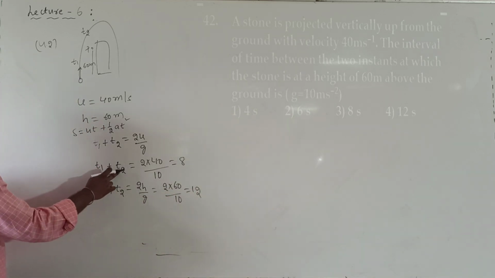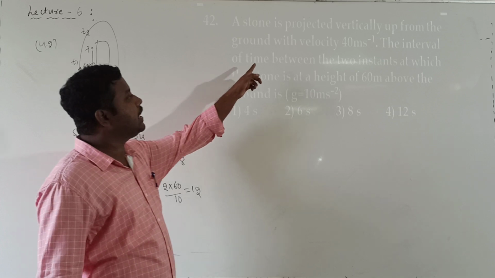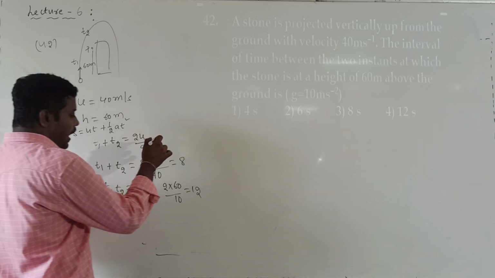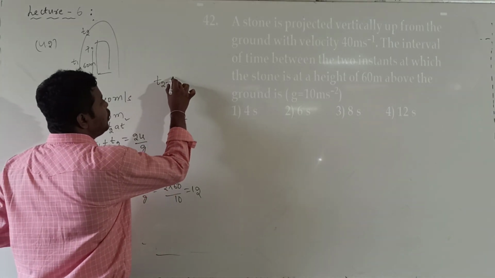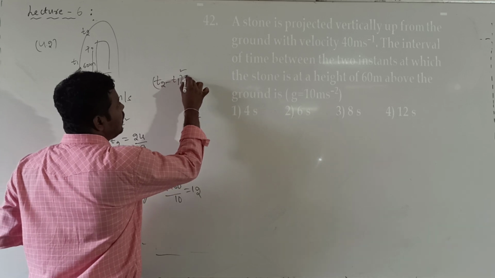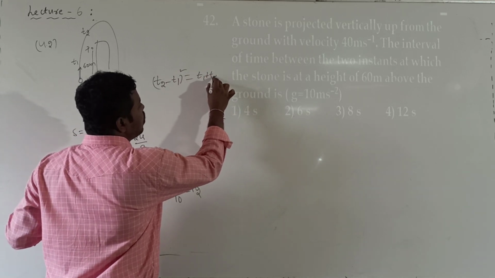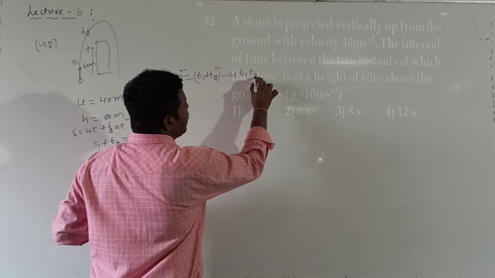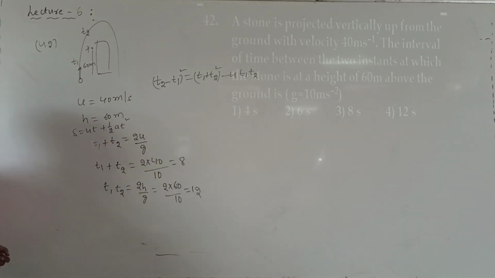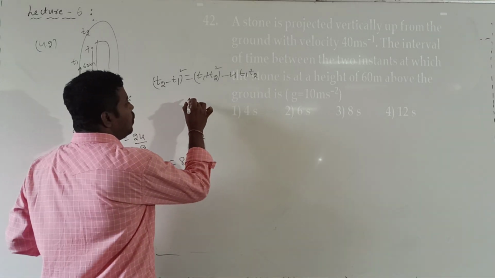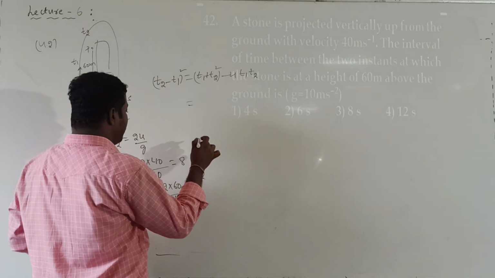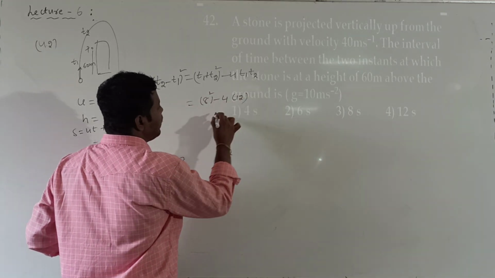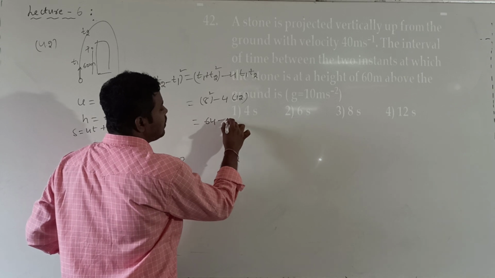Now I know the t1 plus t2 value and the t1 into t2 value. They are asking us to calculate the time interval between the two instants, the difference between the times. To calculate it, t2 minus t1 whole square can be written as t1 plus t2 whole square minus 4 into t1 into t2, since a minus b whole square is equal to a plus b whole square minus 4ab. So 8 square minus 4 into 12, that is 64 minus 48.